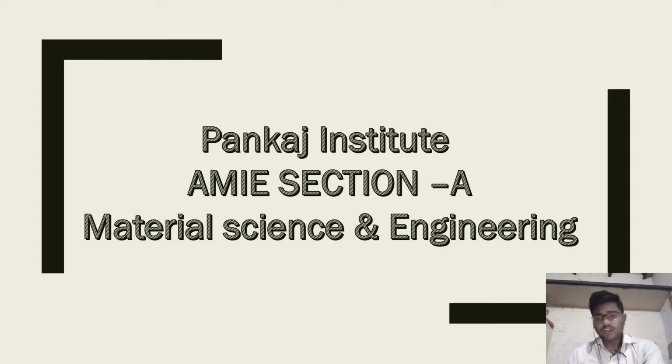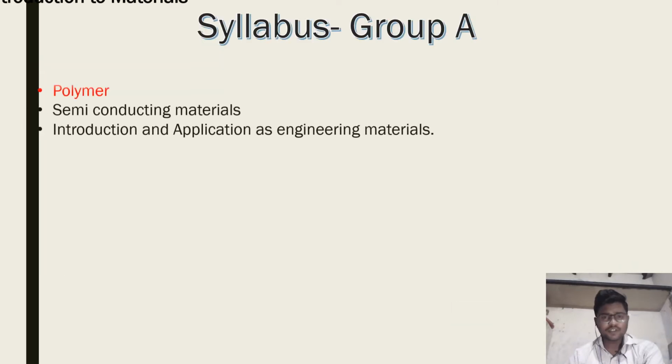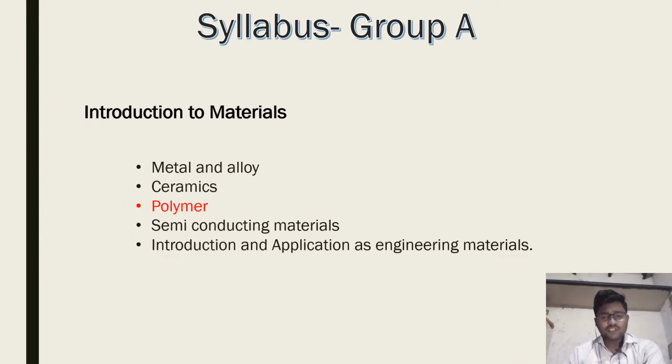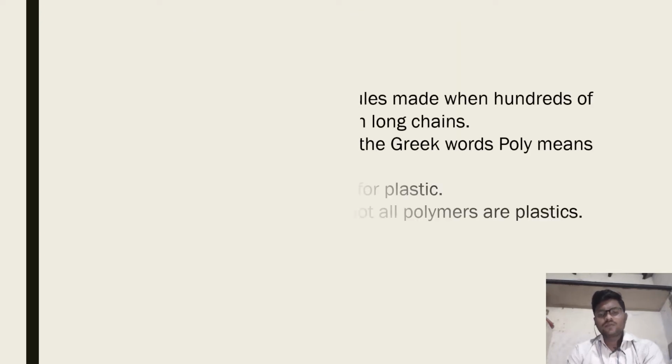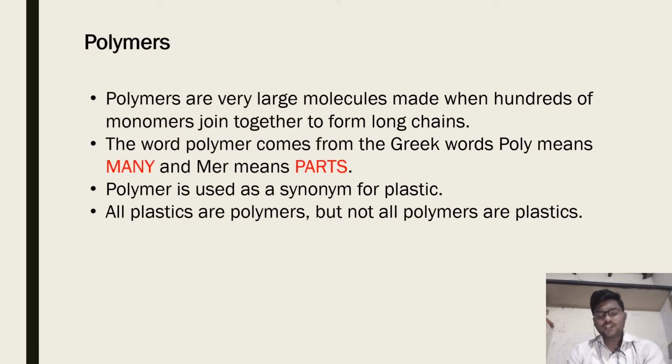Today is the third lecture of Material Science and Engineering. In the first lecture, we have already discussed metal and alloy and ceramics. And today we are discussing polymer. So let's start with our topic, polymers. Let's start with the polymer definition.